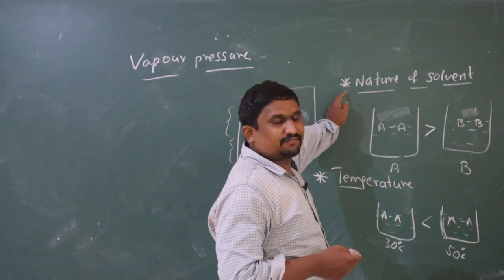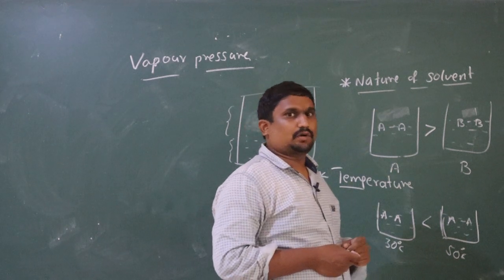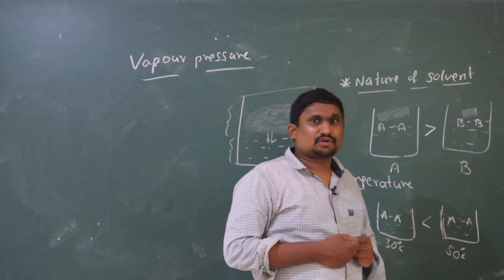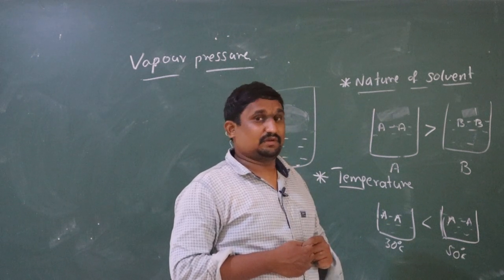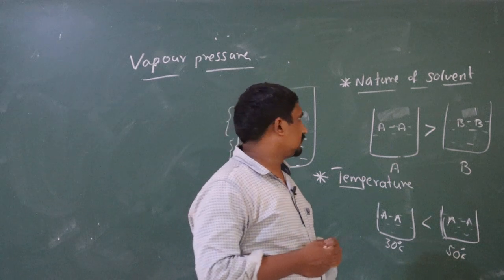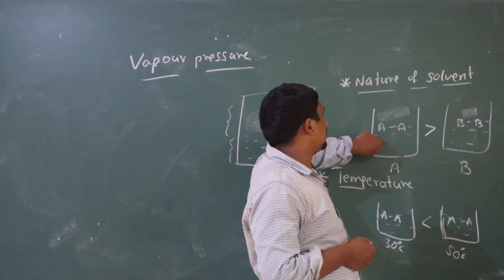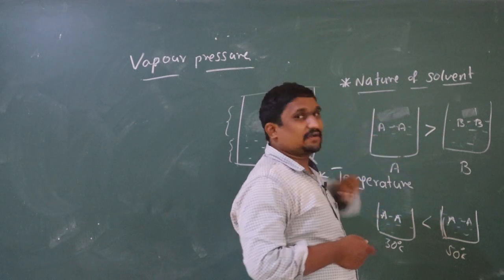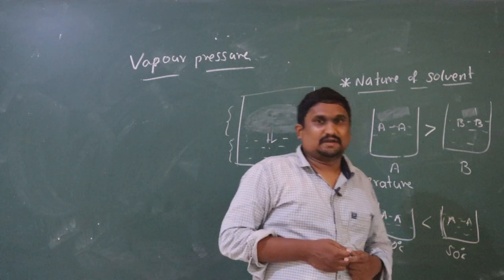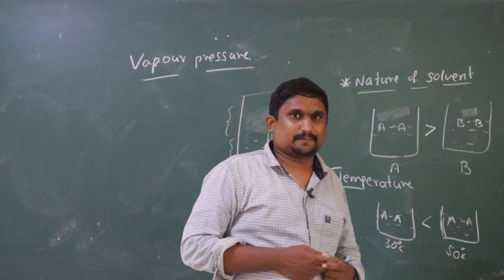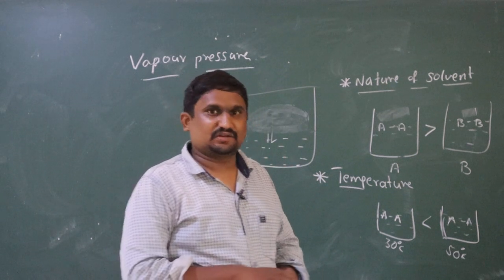Next, vapor pressure mainly depends upon two factors. The first factor is the nature of the solvent. Solvents in which intermolecular force of attraction is very less can easily convert into vapor state, hence they have more vapor pressure. The next factor is temperature. Temperature is directly proportional to vapor pressure. When temperature increases, the vapor pressure of a substance also increases.